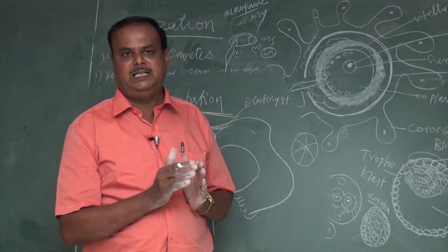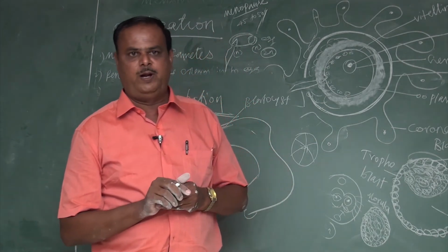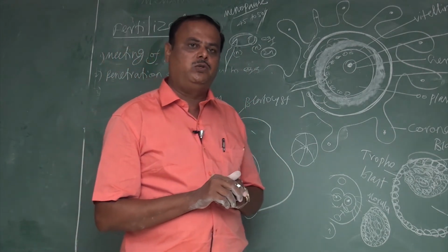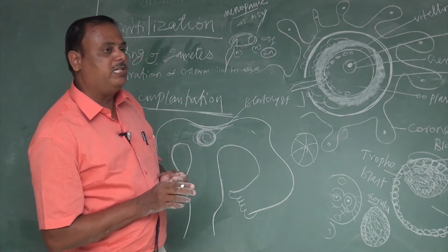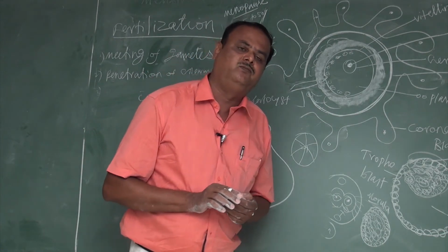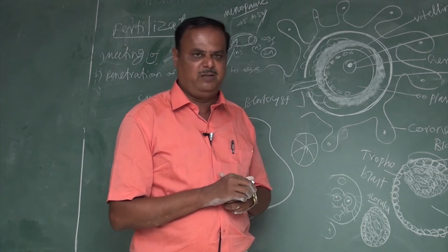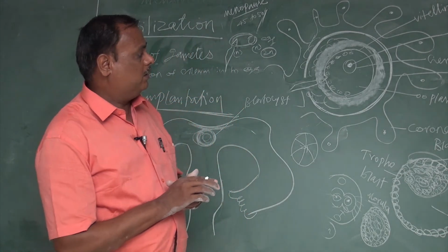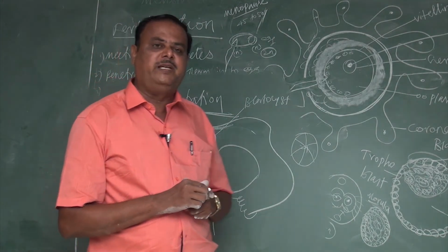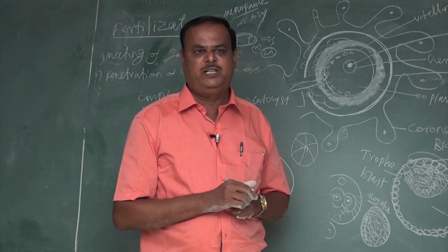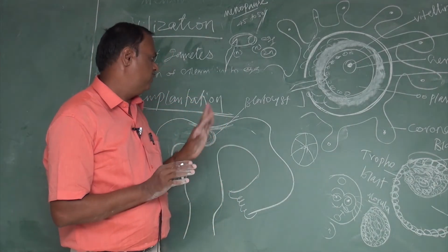This reaction is both physiological and chemical, and is compared to the antigen-antibody reaction and the lock and key hypothesis. Next is the penetration of the sperm into the egg. It is also a physicochemical process, purely a chemical process. From the acrosome on the sperm, a chemical substance is produced, that is hyaluronidase, a lytic enzyme produced from the sperm.